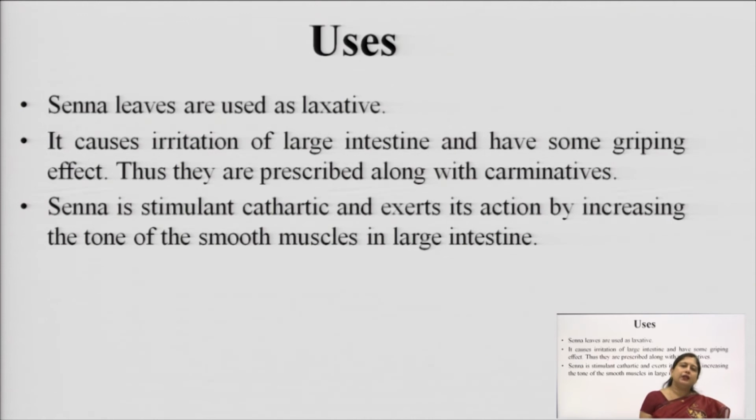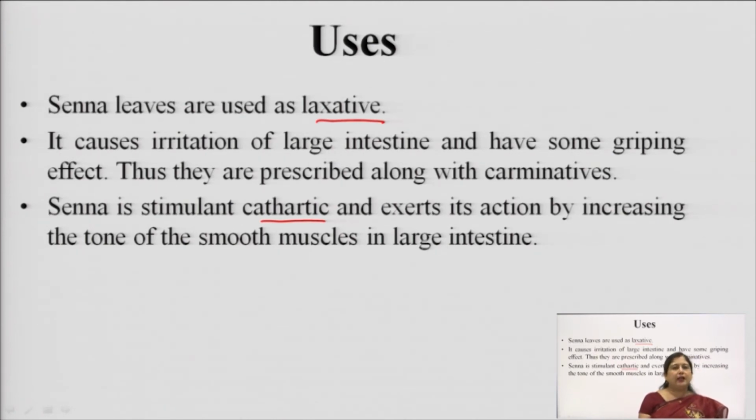Now we come to the uses of senna. Senna is generally used as a laxative as well as a cathartic drug. We are using two terms here, laxative and cathartic. The use is the same, that it is used to treat constipation, for easy defecation, but the process by which it is acting is a two-way process.